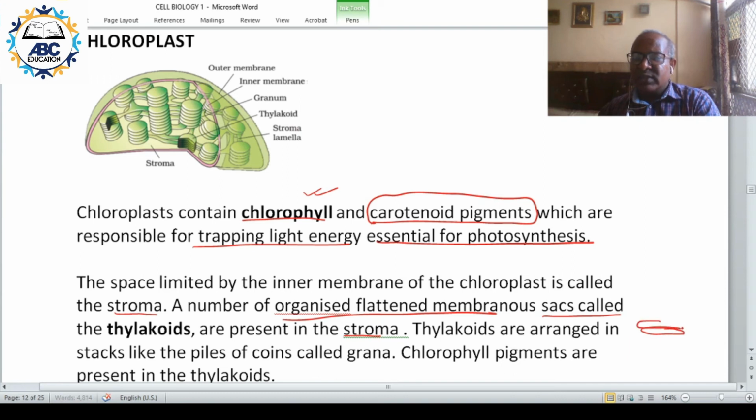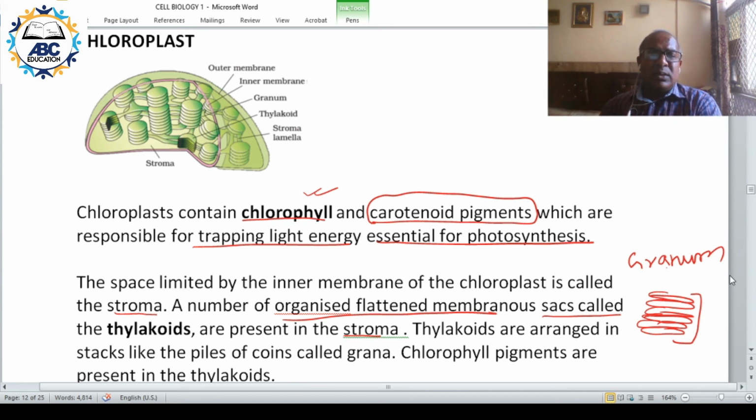For example, one thylakoid, second thylakoid, third thylakoid, fourth thylakoid, like this, one thylakoid kept over the other, and together they are called granum. The thylakoids kept over each other are called granum.